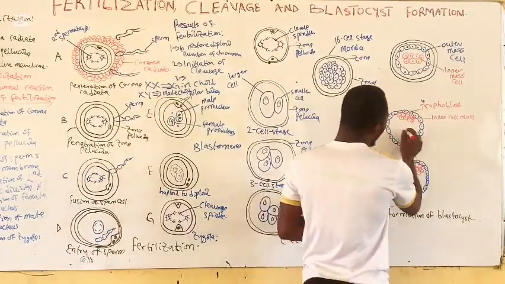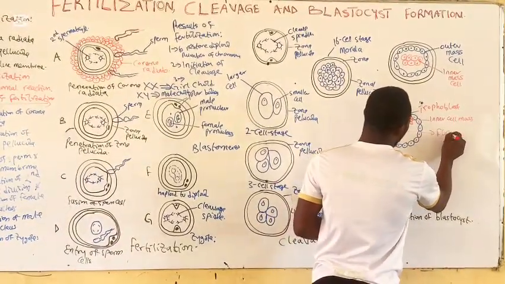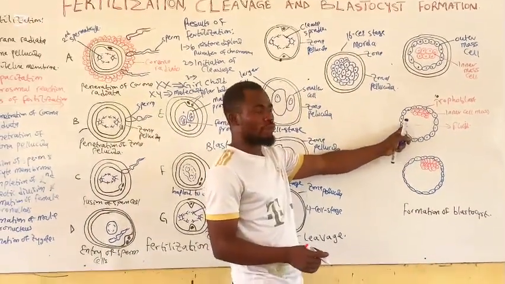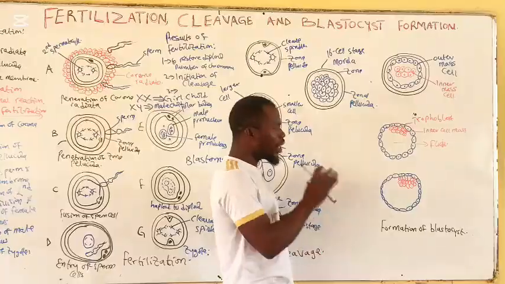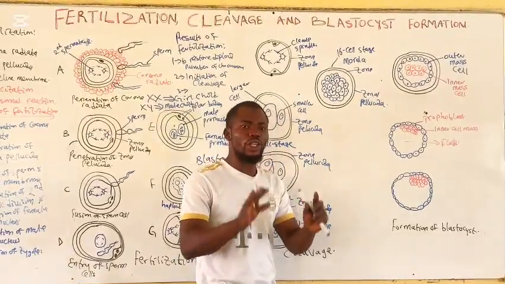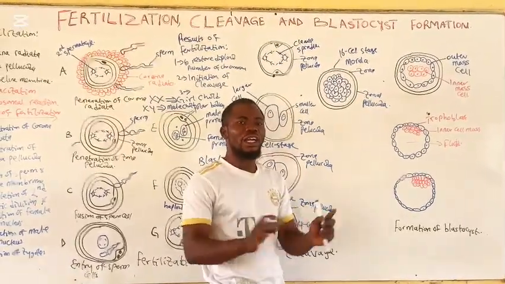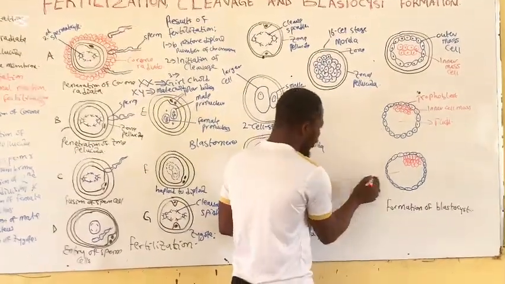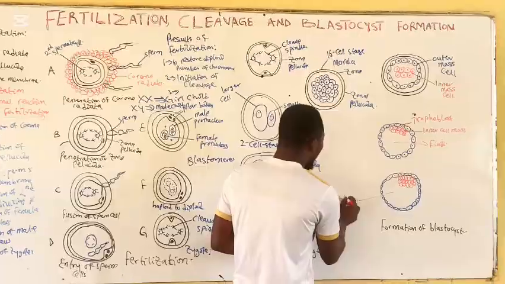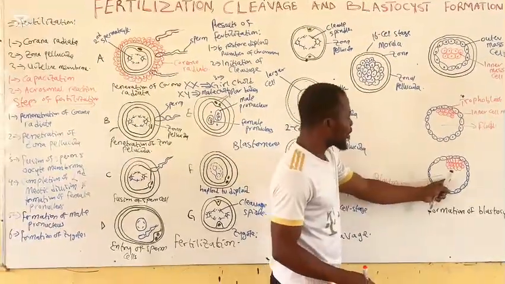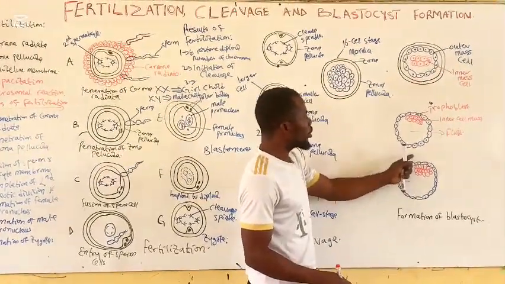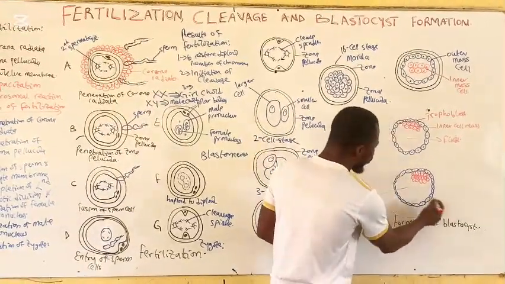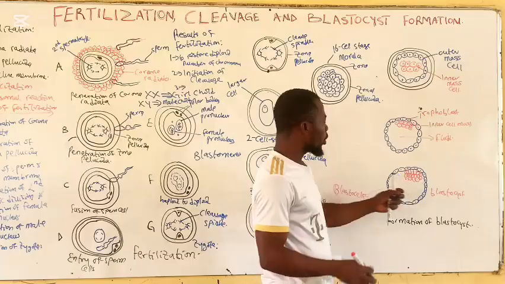And from here is the fluid that enters the cells from the endometrium of the uterine cavity. Now next, this small cavity will begin to fuse together and form a large cavity. So this large cavity here is called the blastocyst cavity. And at this stage, the embryo, or the morula, will now be called blastocyst. So this entire structure is now the blastocyst.